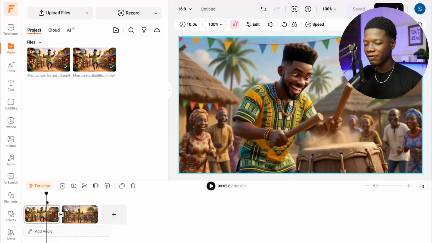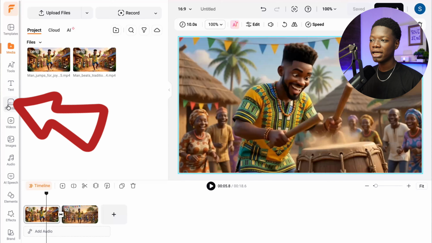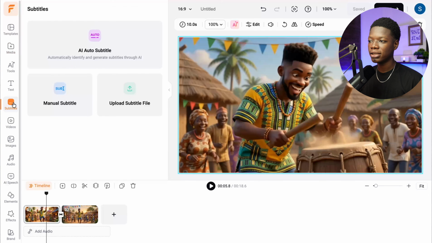I believe you saw that. Very nice, very interesting. If you want to also add captions to it, simply click on the subtitles icon right here just like this. Then click on AI auto subtitles.